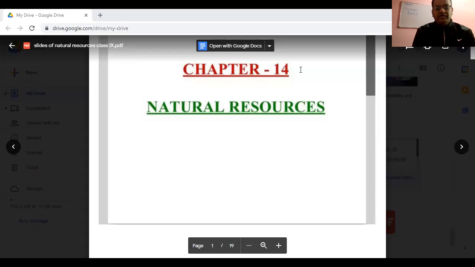Very good. So now I'm adding one more term with the term resources, and then again I will ask you a question. If you are saying resources are anything that satisfies our need, then what do we mean by natural resources? What do we mean by the term natural resources?